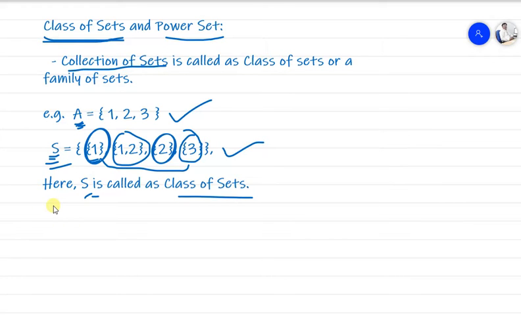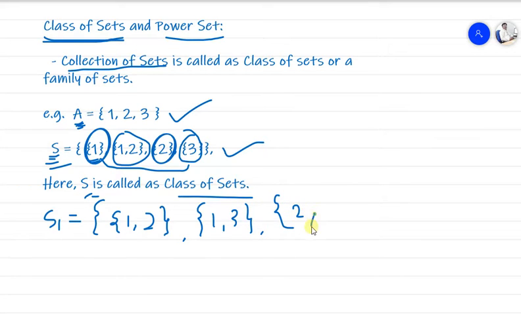So I will find a set S1 as a class of sets. Here the condition is that I want two elements in each subset. So {1, 2} will be one set, separated by comma, {1, 3} will be another, and next {2, 3}.